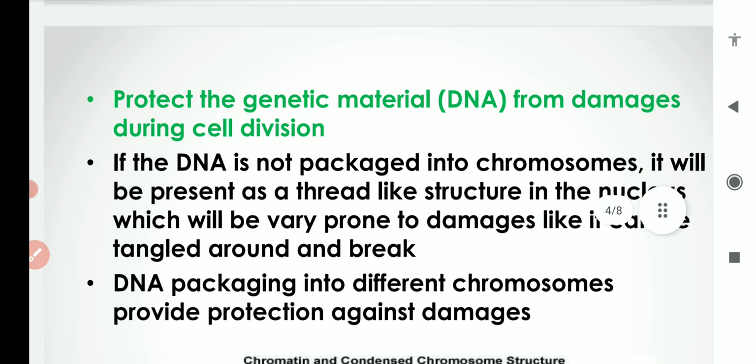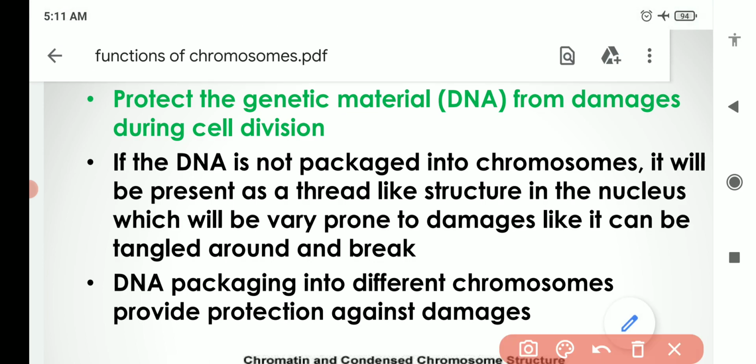The second function of the chromosome is to protect the genetic material, the DNA, from damage during cell division. During cell division, the chromosomes separate from each other, and the entire chromosome complement of the cell is divided into the daughter cells.